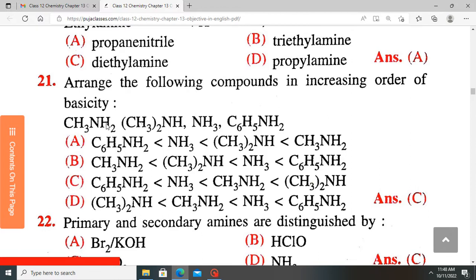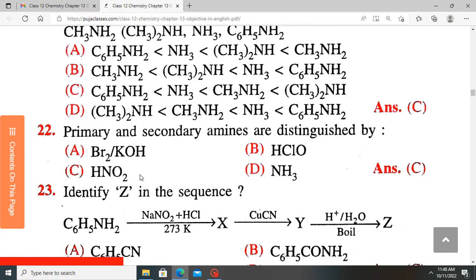The secondary amine is the highest of all, whereas the aniline is the lowest of all. So the aniline will come first, then the secondary amine will come last here. So the answer is C. This one will come ammonia, and primary amines are more basic than ammonia, as shown here. In a general sense, aromatic amines are less basic than aliphatic amines, and even less basic than neutral ammonia.